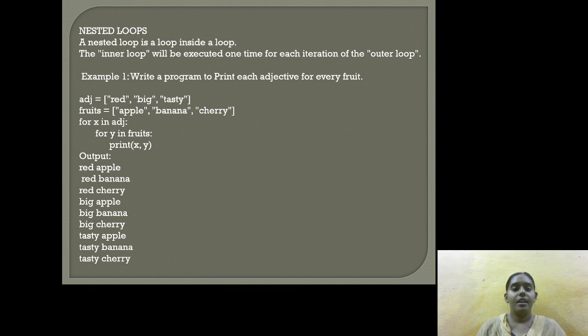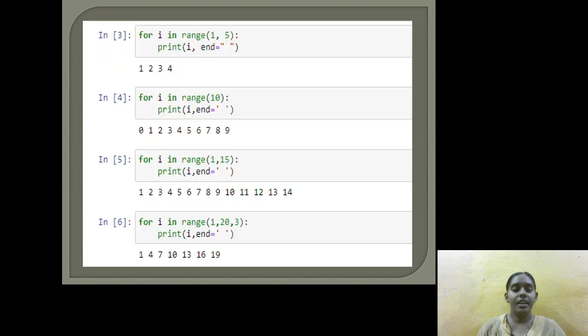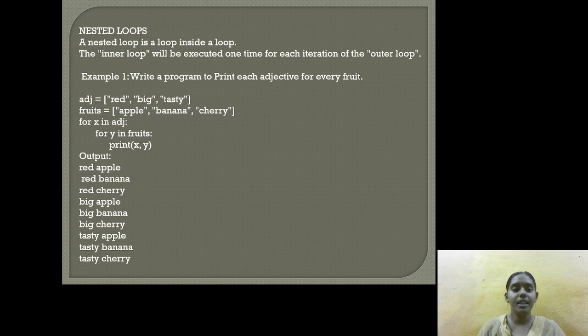The last concept is nested loops. A nested loop is a loop inside a loop. A single for loop statement is not called a nested loop; here we observe only for i in range of 10. In a nested loop, one loop is inside another loop, and the inner loop is executed one time for each iteration of the outer loop.